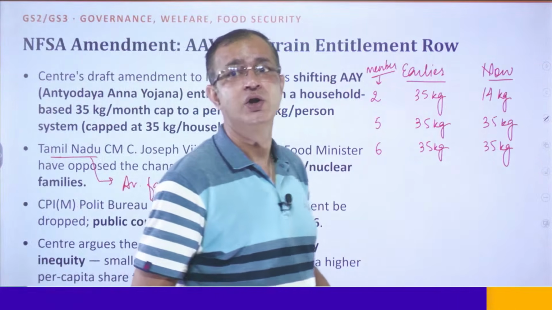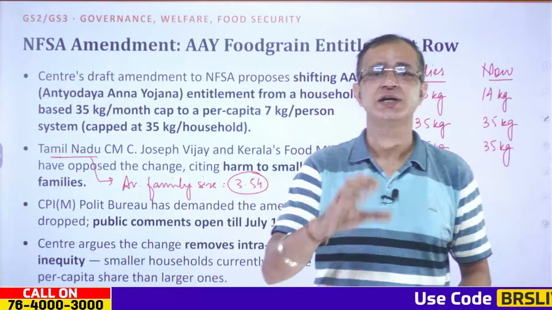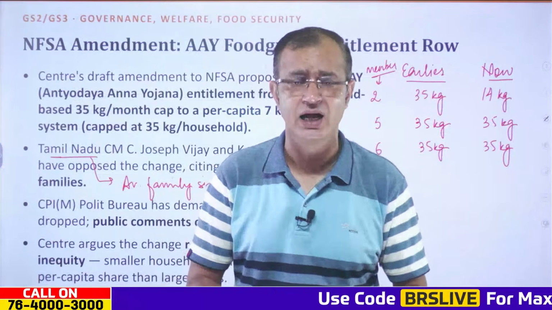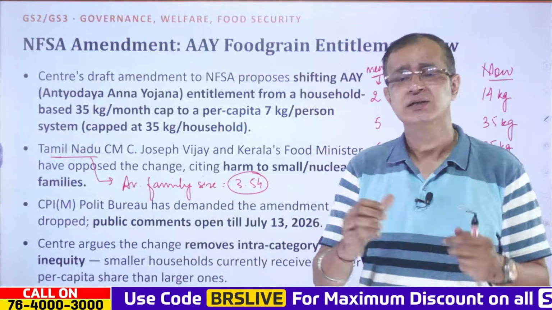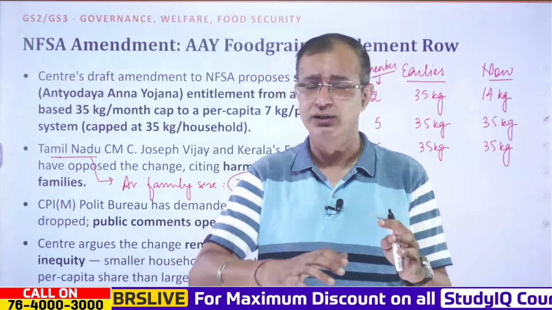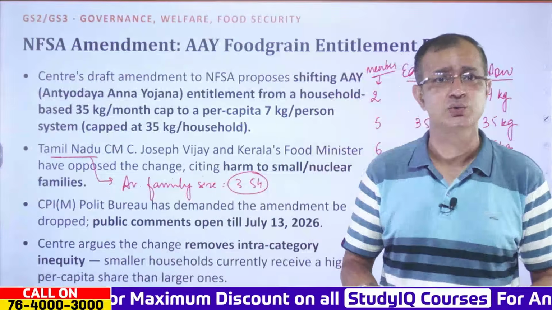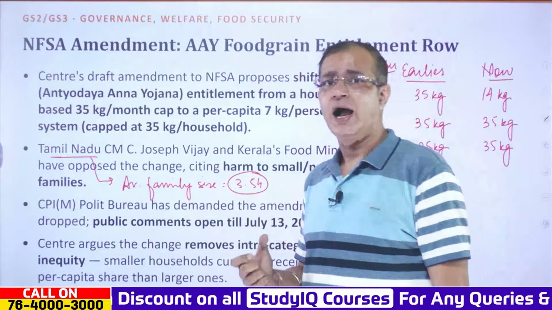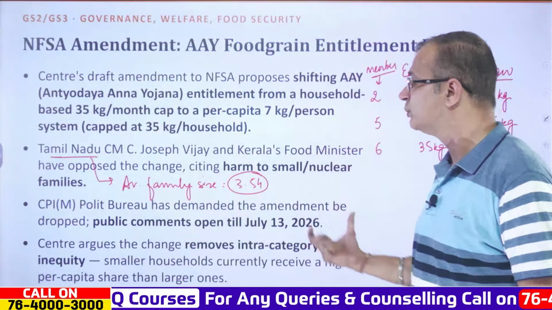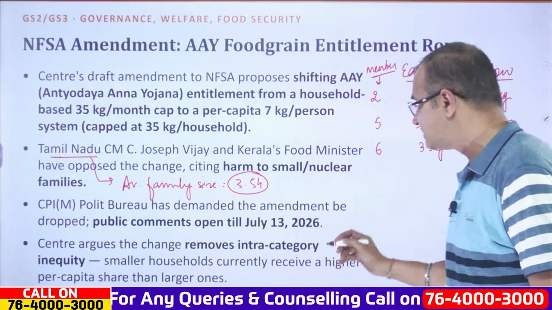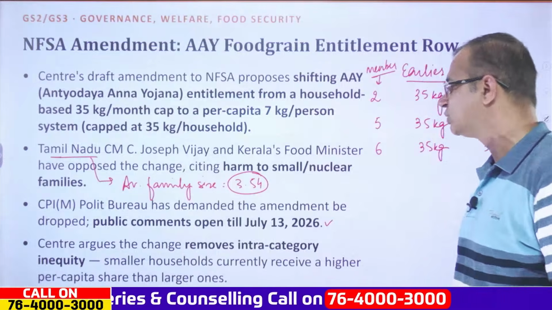That's true. So over here, the major reason why Tamil Nadu and Kerala are opposing the amendment is that the family size in these 2 states is quite low. And the CPI(M) Politburo has also demanded the amendment to be dropped, and the public comments are open till 13th of July 2026.